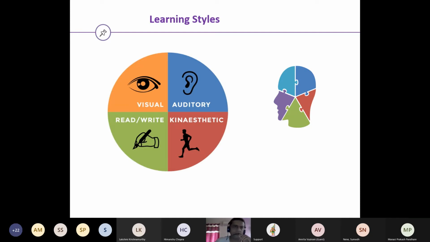On a very broad level, there are four learning styles. First is the visual, second comes the auditory, then there is the kinesthetic, and the one in the corner is read and write. So these are the four major categories. The first, as the name suggests, is visual. These are individuals who prefer to see things visually.